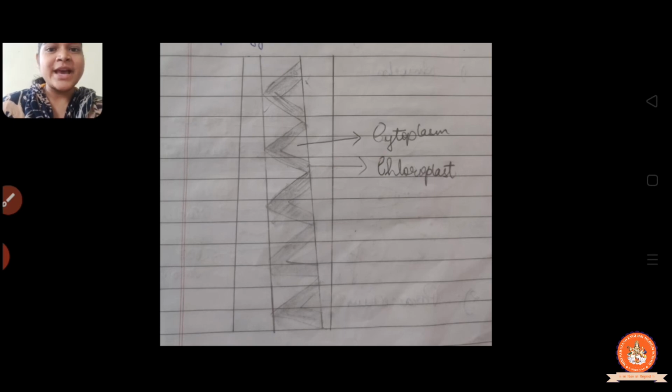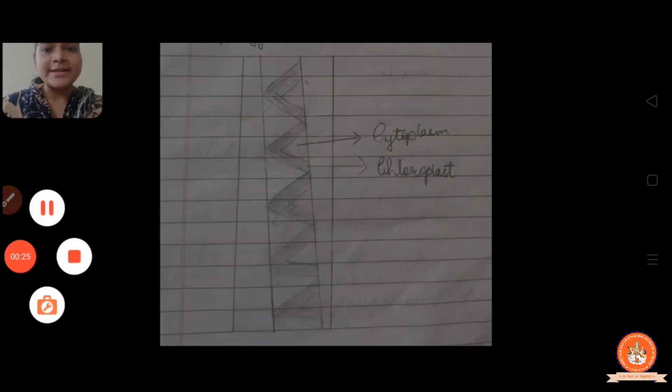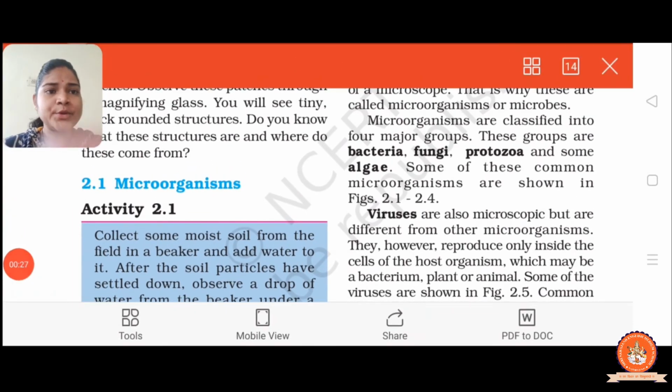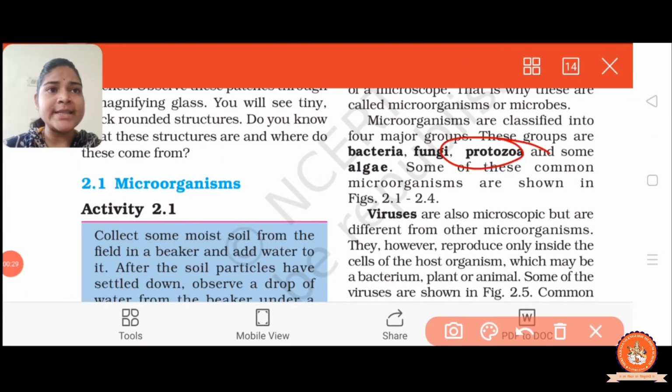Now the next we have is protozoa. Protozoa are unicellular, single-celled organisms, right? Some live freely, whereas some are parasitic. You know very well the meaning of parasitic: living on another organism and getting nutrition and minerals from its body.